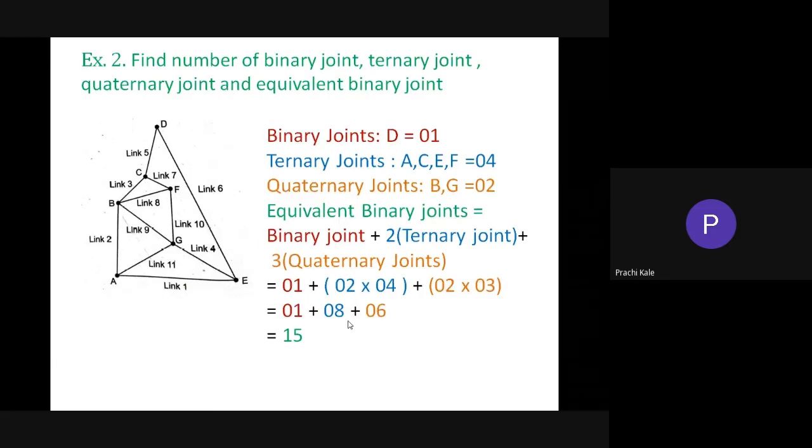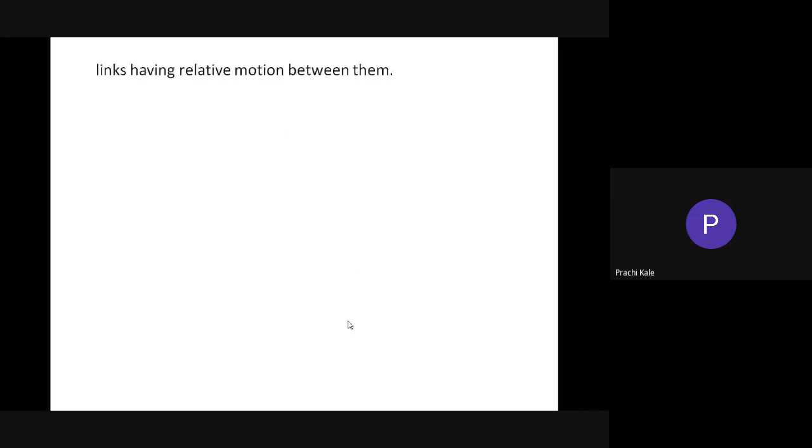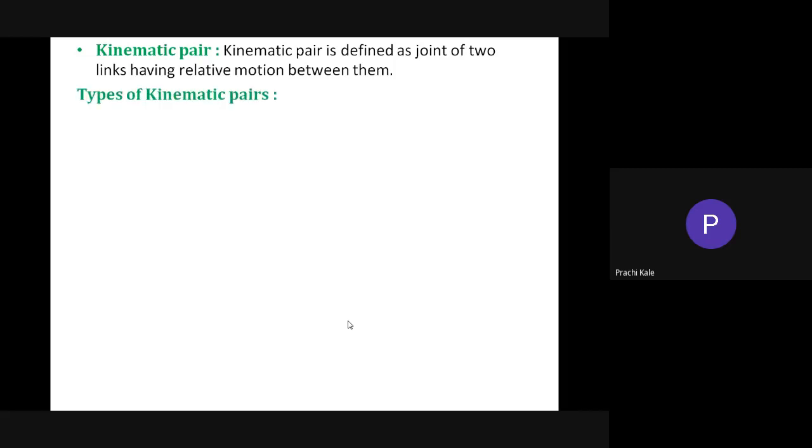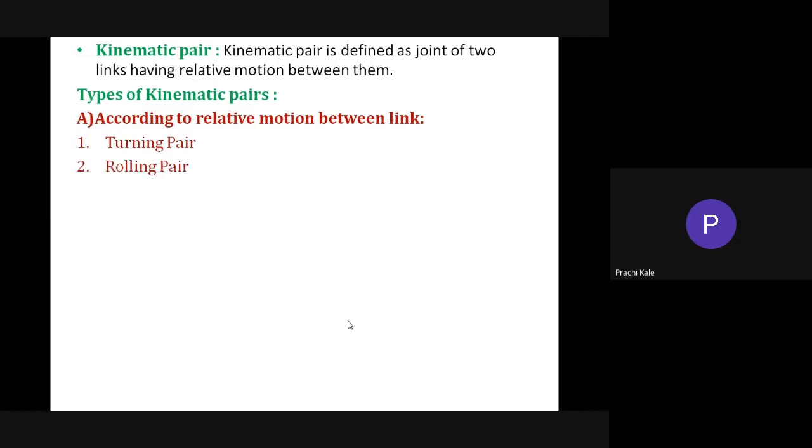So now see what is a kinematic pair, because ultimately our aim is to find out the degree of freedom, because mostly the questions will be asked on degree of freedom. So what is a kinematic pair? If two links are connected together and they have relative motion between them, it is called a kinematic pair. So what are the different types of kinematic pairs? According to relative motion between the links, we have turning pair, rolling pair, sliding pair, cylindrical pair, and screw pair.